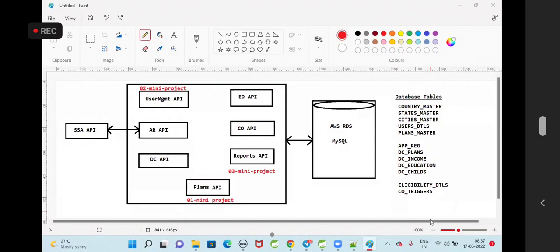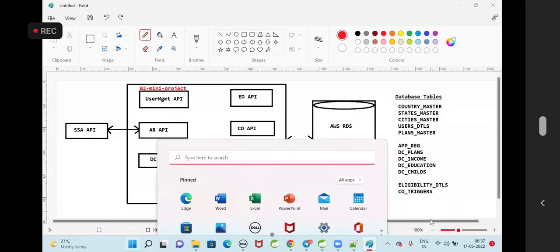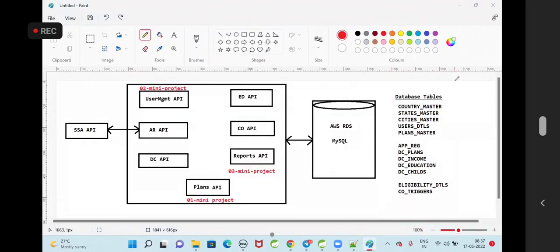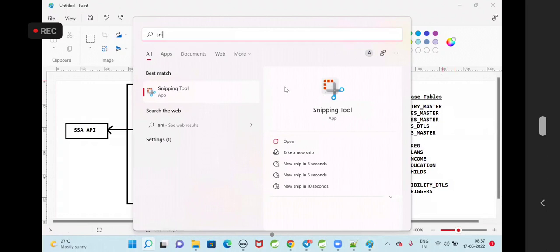Guys, now, are you clear with this project architecture, what APIs are available in the backend, and what is the purpose of the APIs? Are you comfortable with this logic, this diagram?